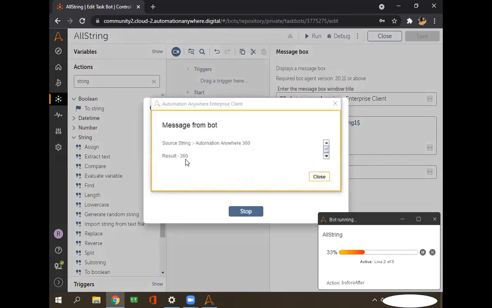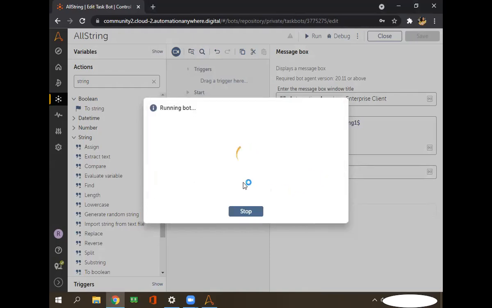As I told you, this is our source string, and I wanted only 360 from this complete string. For that, we used the extract text command, and in it we selected the before function. As I told you, the keyword is coming only one time, so that's why I have written that the occurrence is one. Got it. I'm closing this window. I hope you understand this command. Yes, got it.